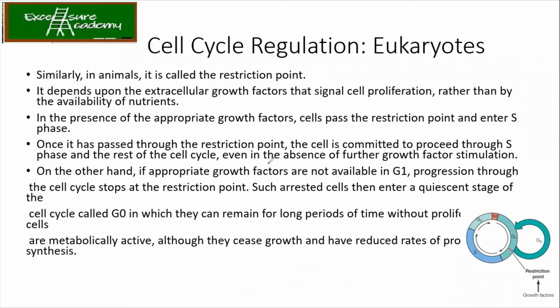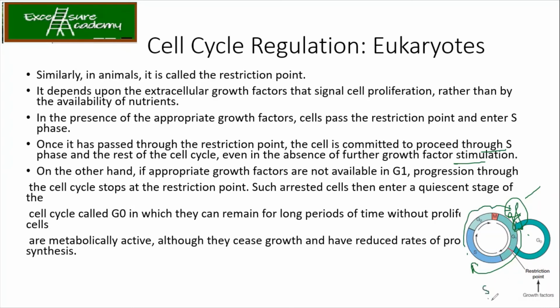Okay. Now, the cell is committed to proceed through the S phase and the rest of the cell cycle, even in the absence of further growth factor stimulation. That means if you remove the growth factor which is required to enter into the S phase, even then, see, it's a cycle, right? So it has entered the S phase. Now, obviously, to come back to G1, it has to cross G2 and M, and then only it will come back to G1. So they are meant to complete the cycle.